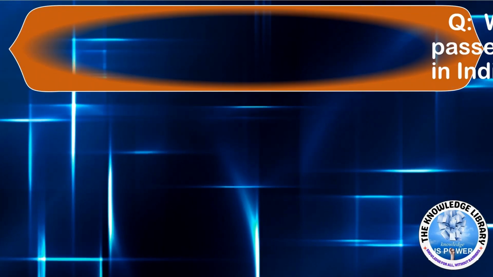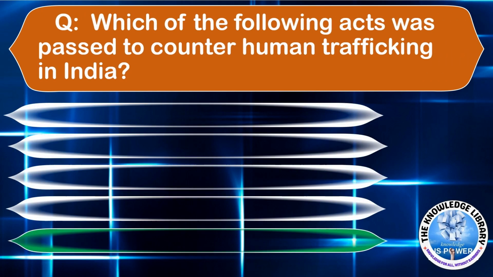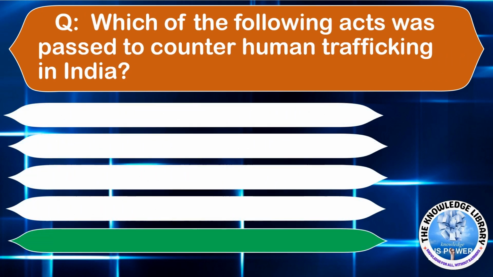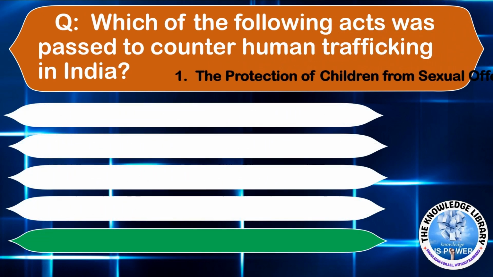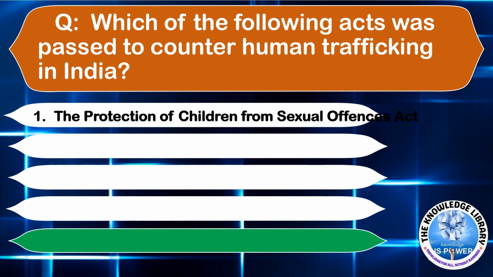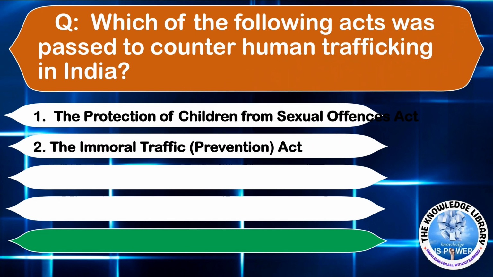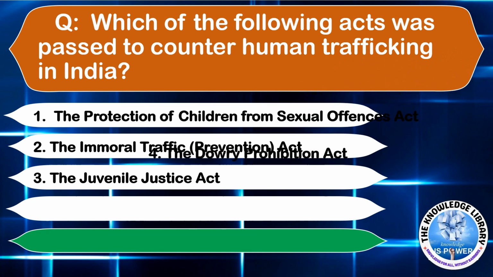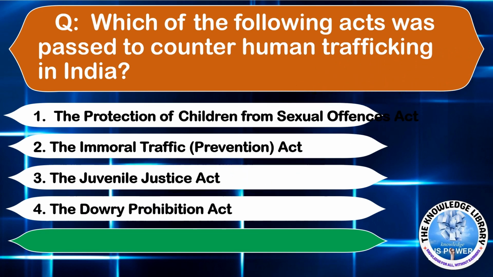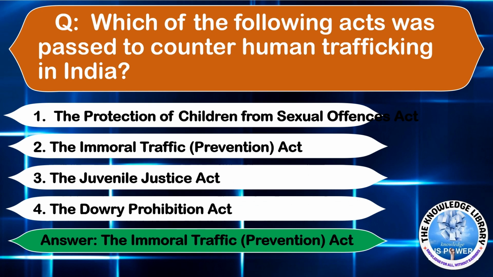Next question is, which of the following act was passed to counter human trafficking in India? Option A, the Protection of Children from Sexual Offences Act. Option B, the Immoral Traffic Prevention Act. Option C, the Juvenile Justice Act. Option D, the Dowry Prohibition Act. Answer is the Immoral Traffic Prevention Act.